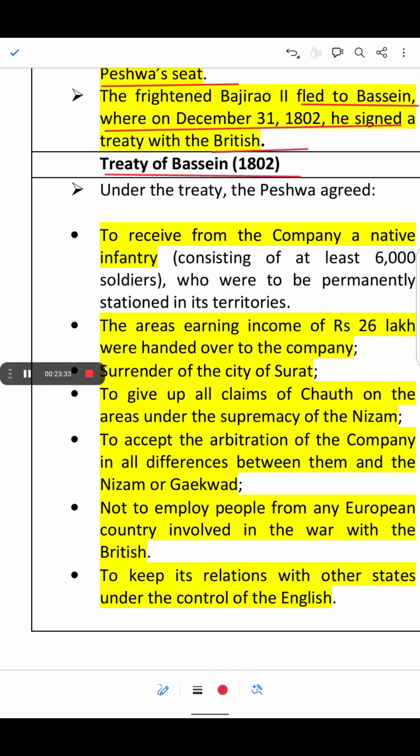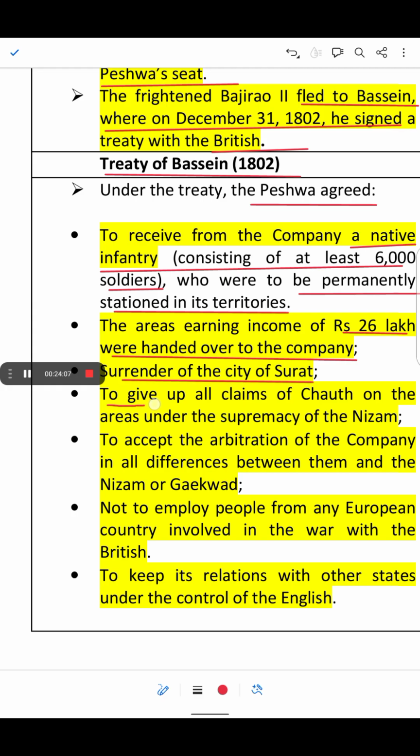So what was the Treaty of Bassein, 1802? Under this treaty, the Peshwa agreed to receive from the company a native infantry, meaning military assistance, consisting of at least 6,000 soldiers who were to be permanently stationed in its territories. Areas earning an income of 26 lakhs were handed over to the company, along with the surrender of the city of Surat.